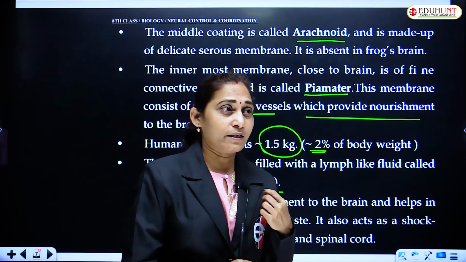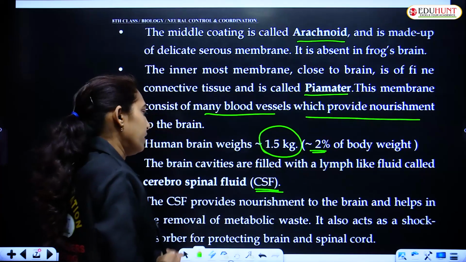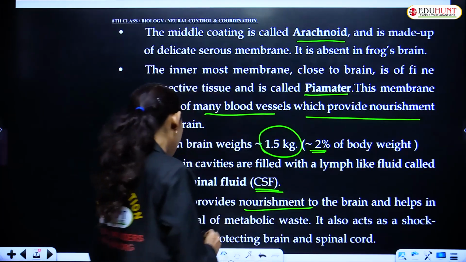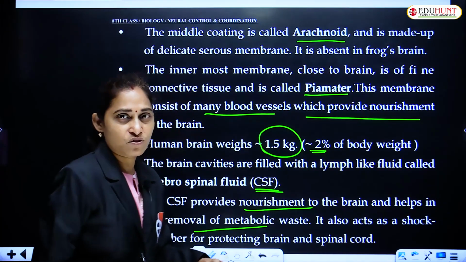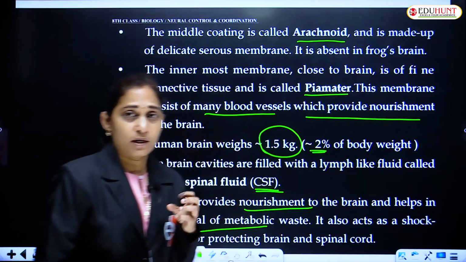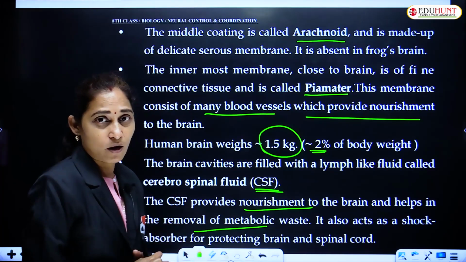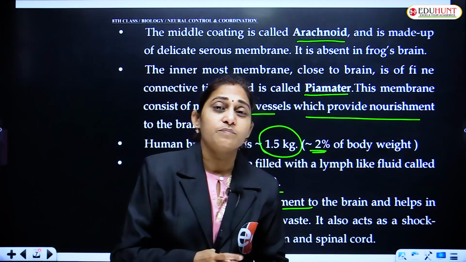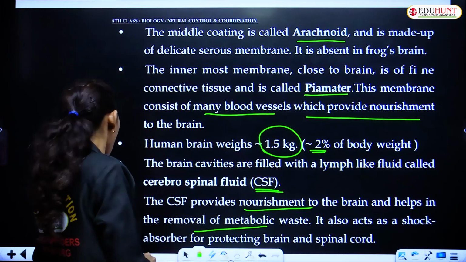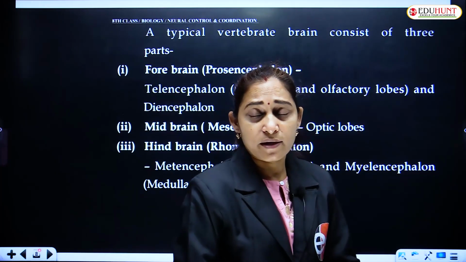Anyway, cerebrospinal fluid not only provides nourishment but also acts as a shock absorber, and also removes waste material from the brain. It helps in nourishment as well as removal of metabolic wastes, and acts as a shock absorber for protecting the brain and spinal cord. The spinal cord also has cerebrospinal fluid. So what are the functions of cerebrospinal fluid?